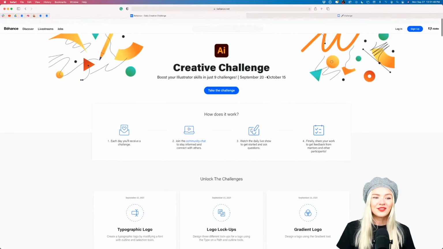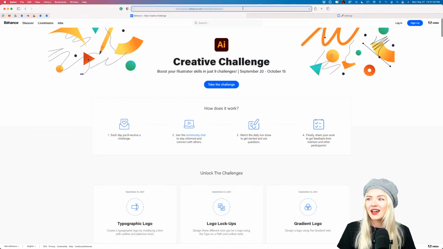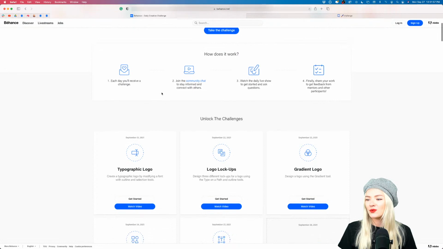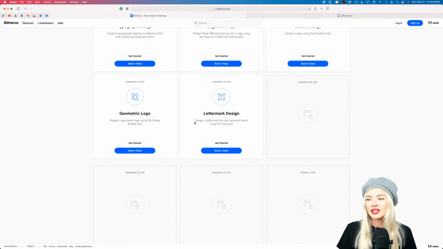Another thing that I wanted to share with you is the Daily Creative Challenge page, on behance.net/challenge/illustrator. This is where you can see all the challenges unlock every single morning. Tomorrow you will be able to see the next challenge, but today's challenge is all about lettermark design.